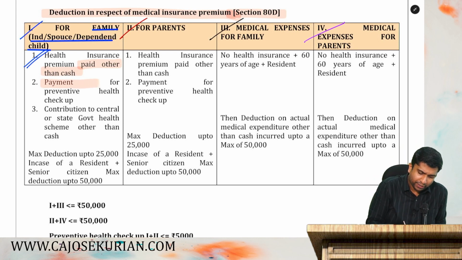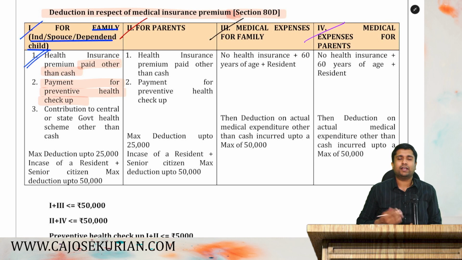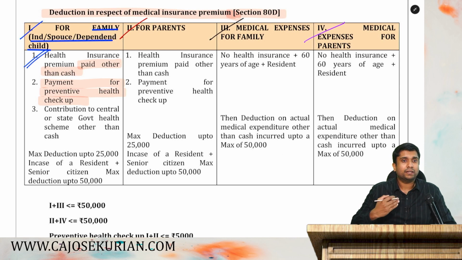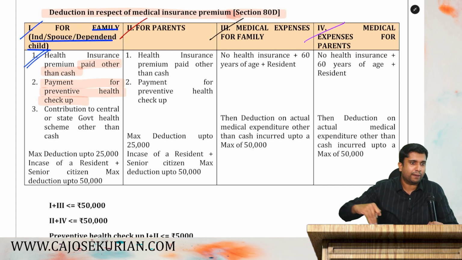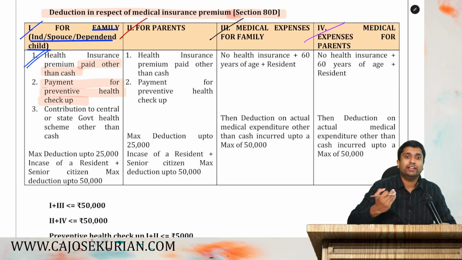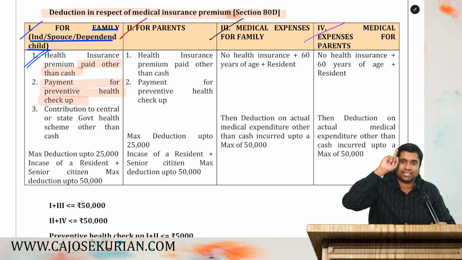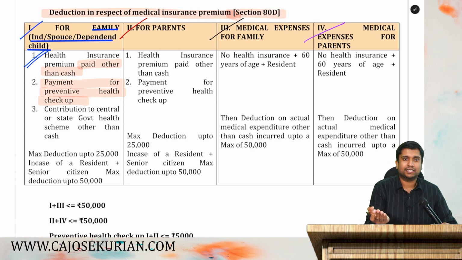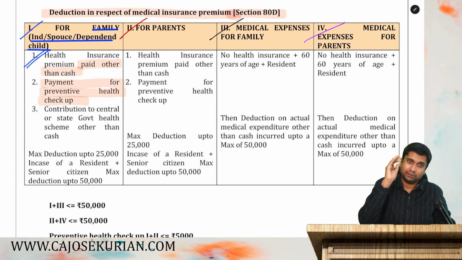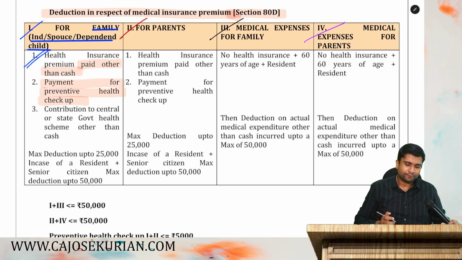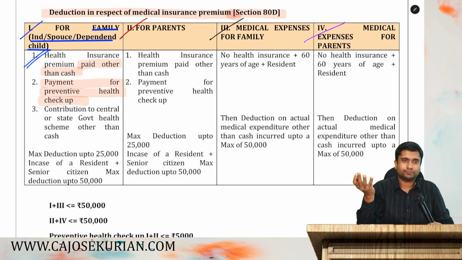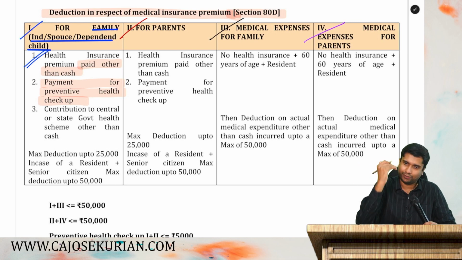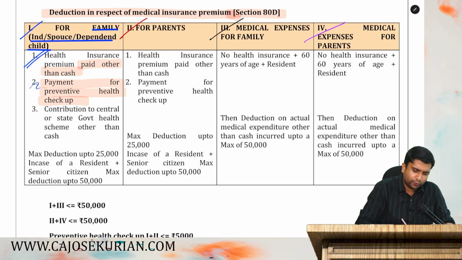Number 2, payment for preventive health checkup. What is preventive health checkup? To check whether I have any diseases or not, I have done a checkup. All the payment that I've done for that checkup is allowable as a deduction under category 1, either for me or for my family. Are you all listening? All checkups are preventive. Maybe in examination they will say simple checkup. Checkups are always preventive. And one more thing, this preventive checkup payment can be made in any mode. You paid it in cash, no problem. You paid it by cheque, no problem. So, irrespective of the mode of payment, you will get it as a deduction.